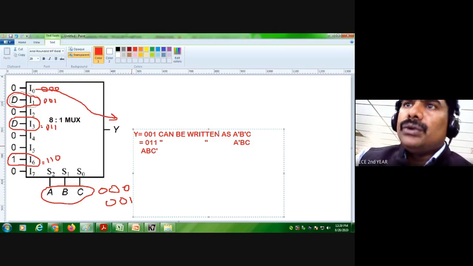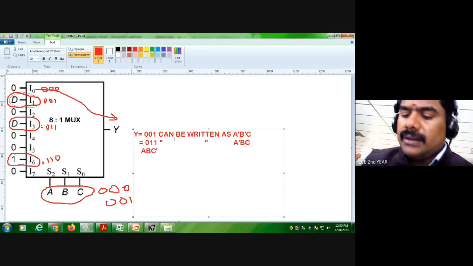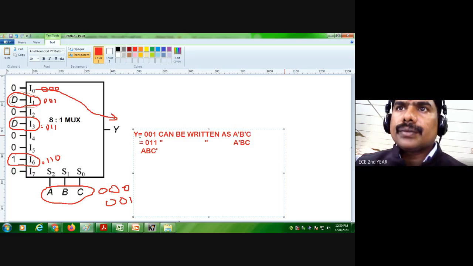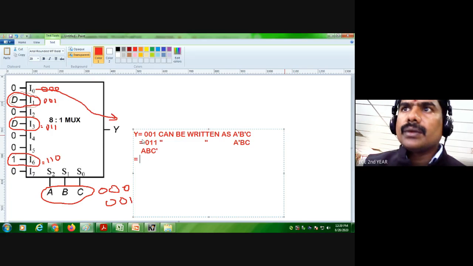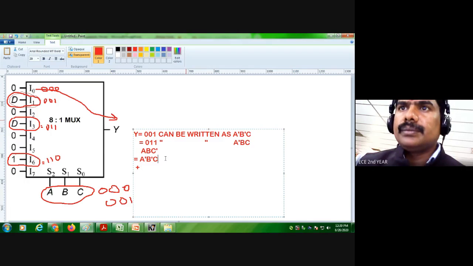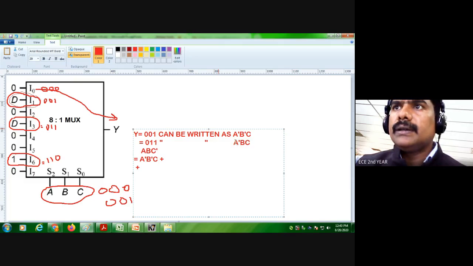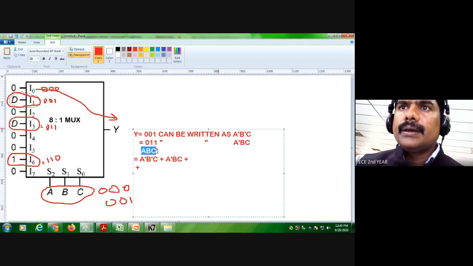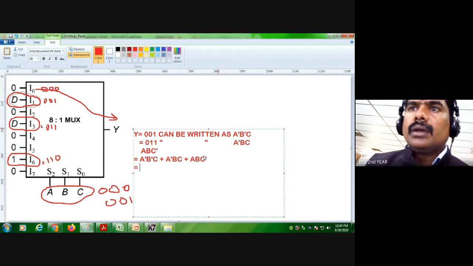Okay, so if you take the terms that are there, just add them up. This is the first term, this is the second term, and the third term is this.